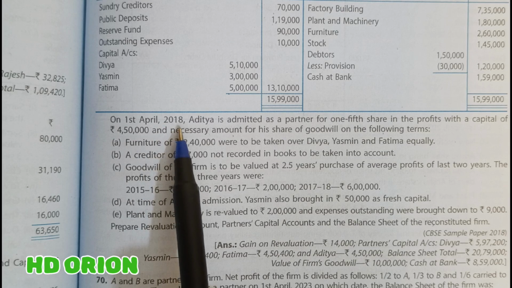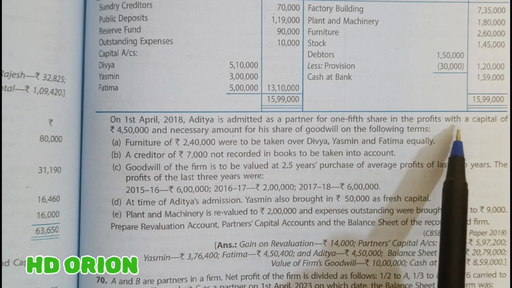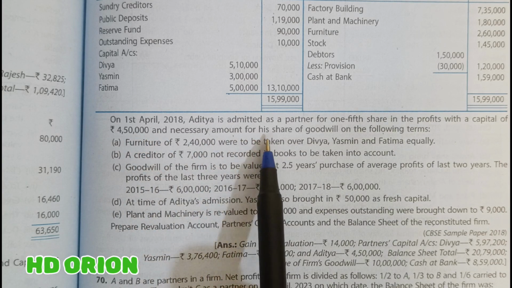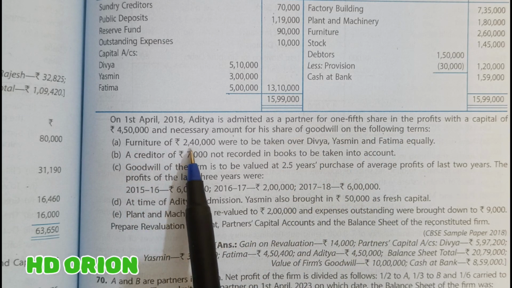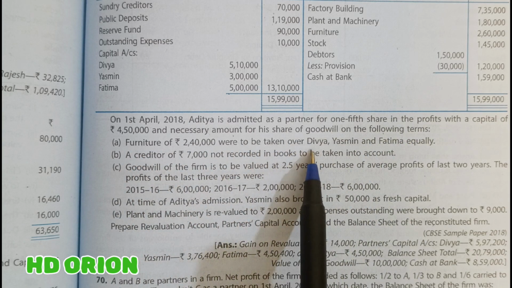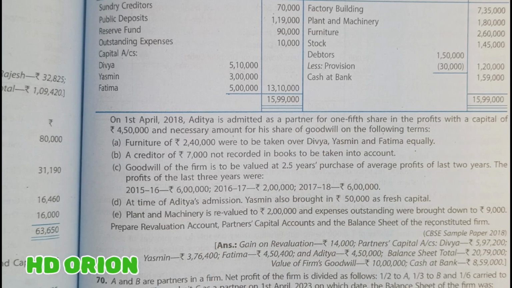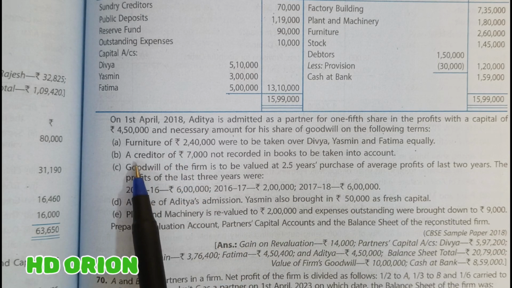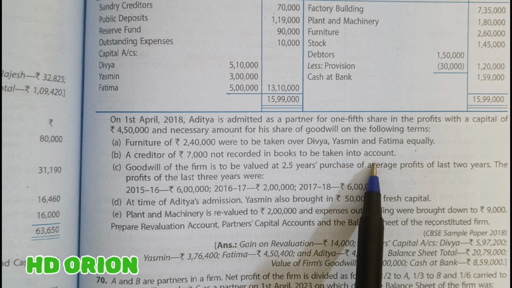Now further the question says, on 1st April 2018, Aditya is admitted as a partner for 1/5 share in the profits with a capital of rupees 4,50,000 and necessary amount for his share of goodwill on the following terms. Furniture of rupees 2,40,000 were to be taken over by Divya, Yasmin and Fatima equally. So here is an admission of a partner and revalued assets are told here. A creditor of rupees 7,000 not recorded in the books is to be taken into account.